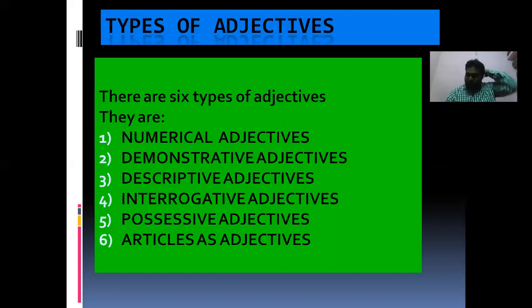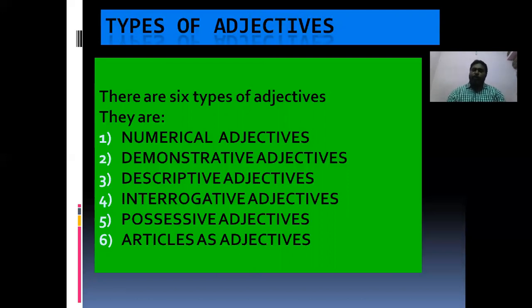The first one, numerical adjective. The second one, demonstrative adjectives. The third one, descriptive adjectives. The fourth one, interrogative adjectives. The fifth one, possessive adjectives. And the last one, the sixth, is articles as adjectives. Now let us see each and every one very clearly with definitions and examples.